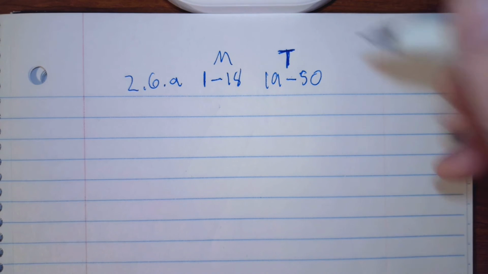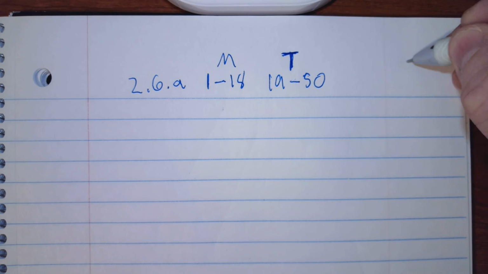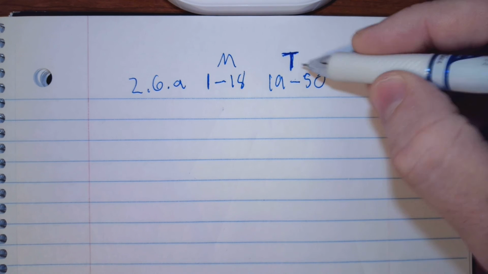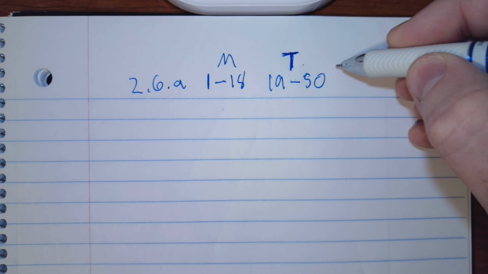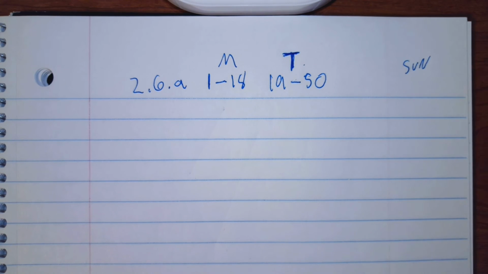And again, all of this, if you don't get done on Tuesday, that's okay, because all this is going to be due Sunday. So this one's a little longer assignment, so it might bleed into Wednesday, which I think Wednesday is a shorter assignment, so it will all balance out.